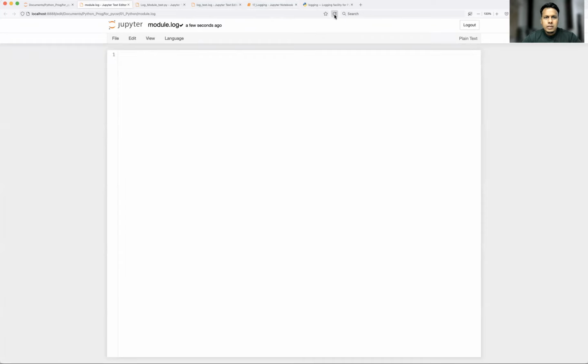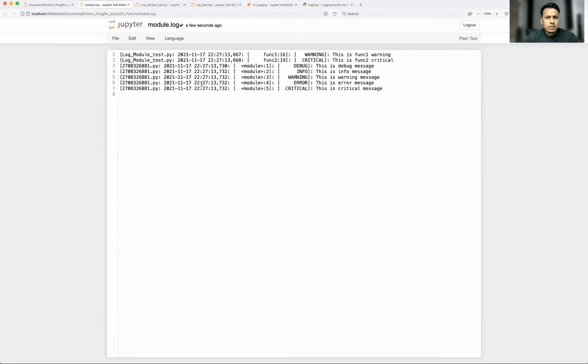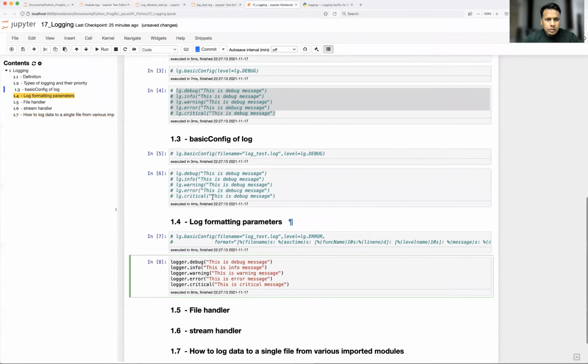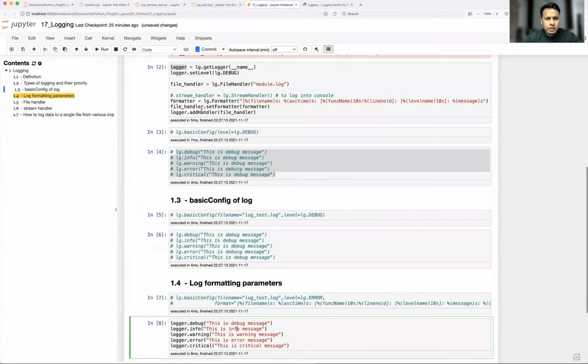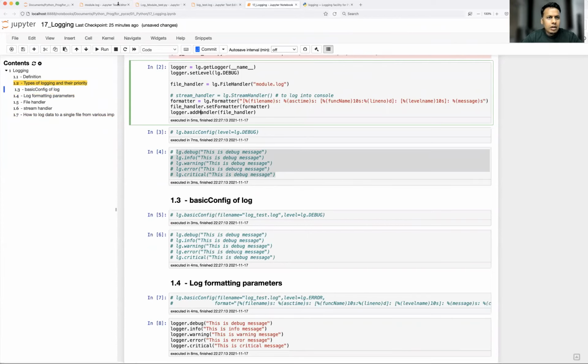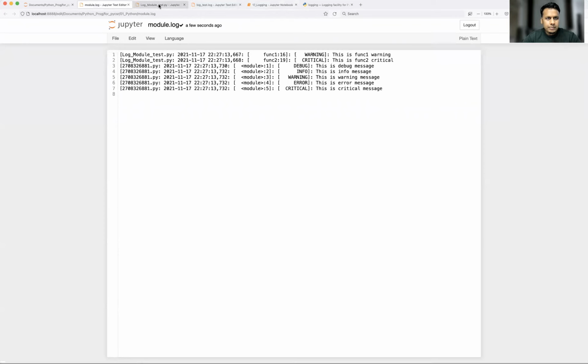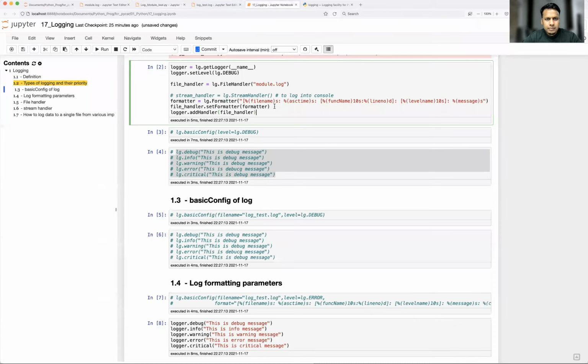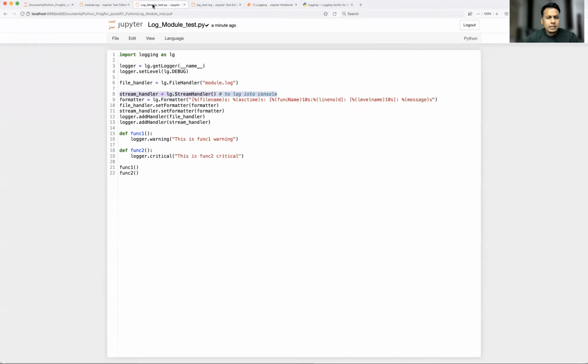Okay, so let's see the log now. Logs are coming fine. And did I include the stream handler here? No, not yet, right? So we have added the file handler, but now we would like to include a similar thing for the console also. So let's create the stream handler for this. We'll add this line, which is already added. I just have to uncomment. And the next line will be add to the handler.